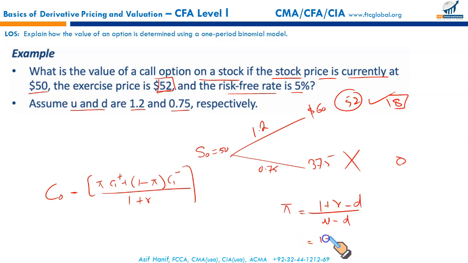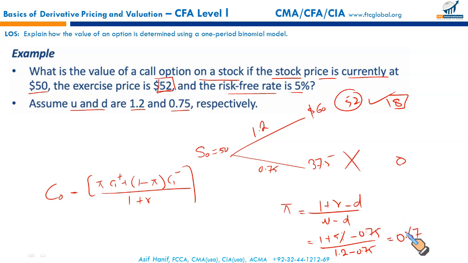So we have everything we need. R is given as 5%, I hope, yes, risk-free rate is 5%. D is given as 0.75, over U minus D, that is 1.2 less 0.75. So if you simplify this, and all of this would be given to you, it's 0.67.